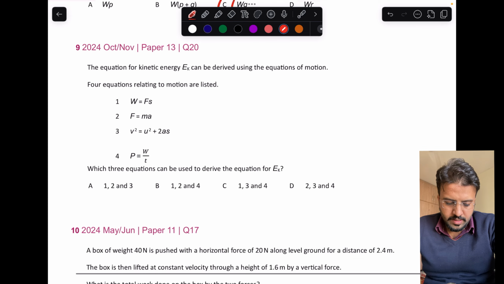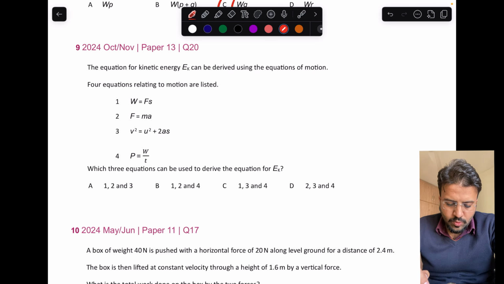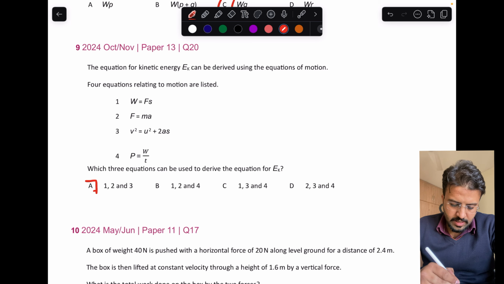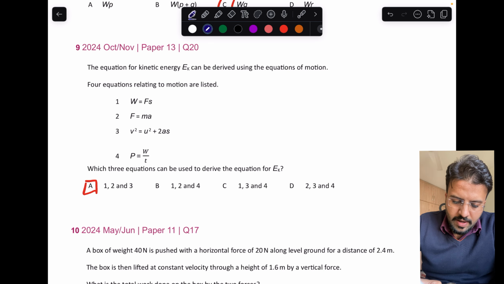Okay, and next question: the equation for kinetic energy can be derived using the equations of motion. You have four different options. Which three equations can be used to derive the equation? Okay, so for this you need to know how to derive the kinetic energy, then you can easily choose this. By the way, the right option is option A. Why is it right? Because we can derive it very easily. We know that work done is equal to F into S.